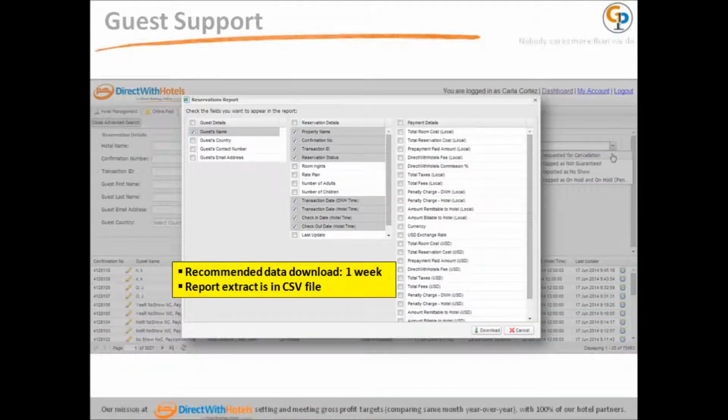The guest support module also has a report section that is divided into buckets: guest details, reservation details, and payment details.